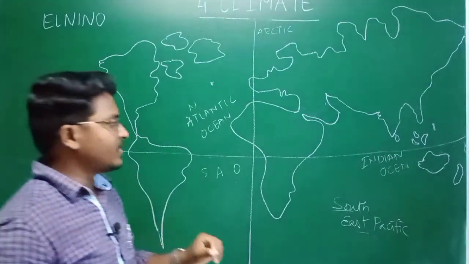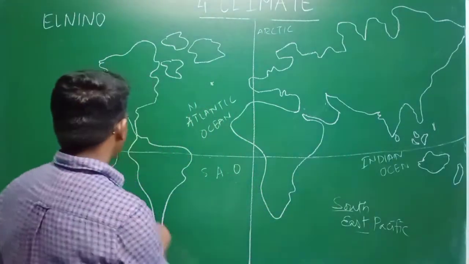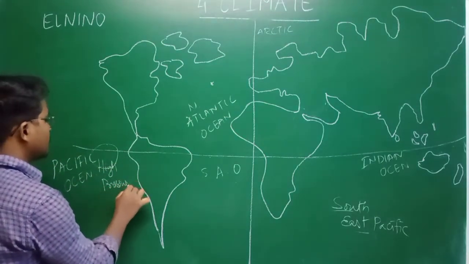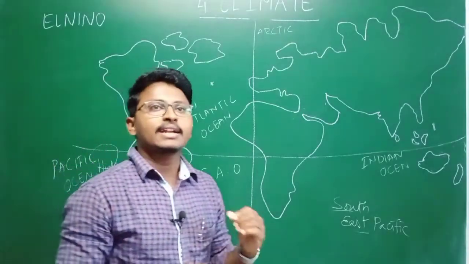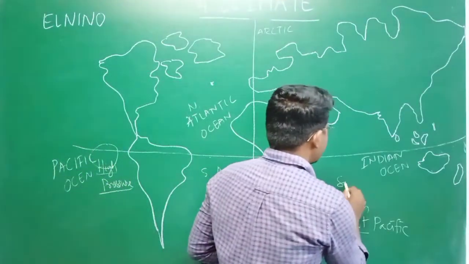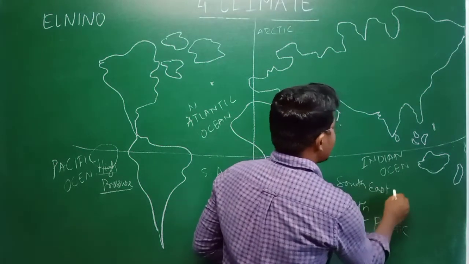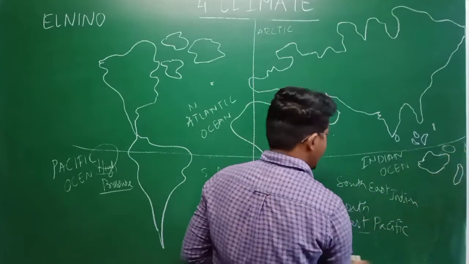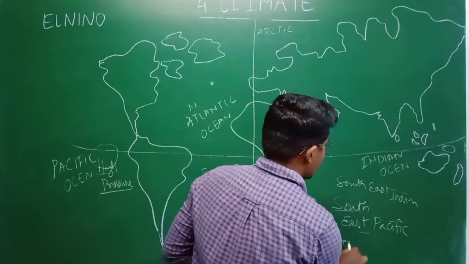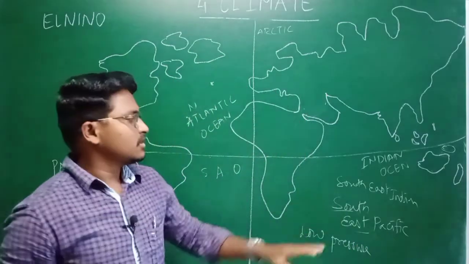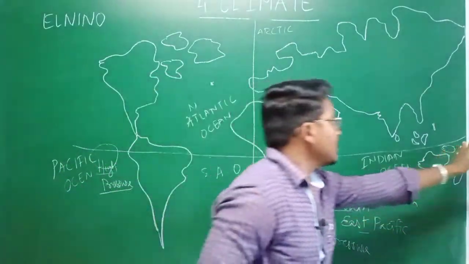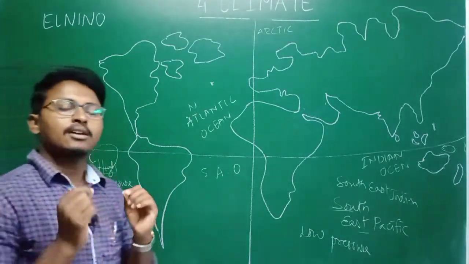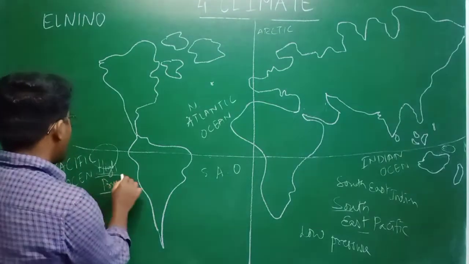Usually every time, in this particular region there will be high pressure, and at the same time on the southeast Indian Ocean, that means near Australia, this particular region will experience low pressure. Once again, in the southeast Pacific Ocean, here, or since the earth is spherical, here in this particular region, normally every time there will be a high pressure zone.